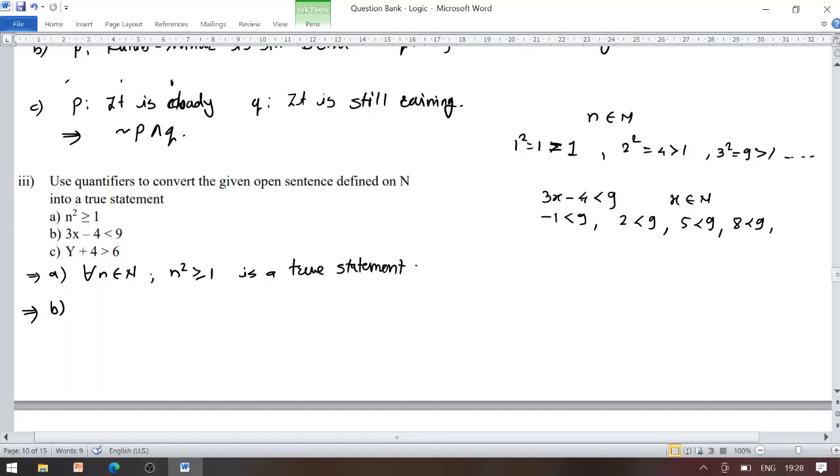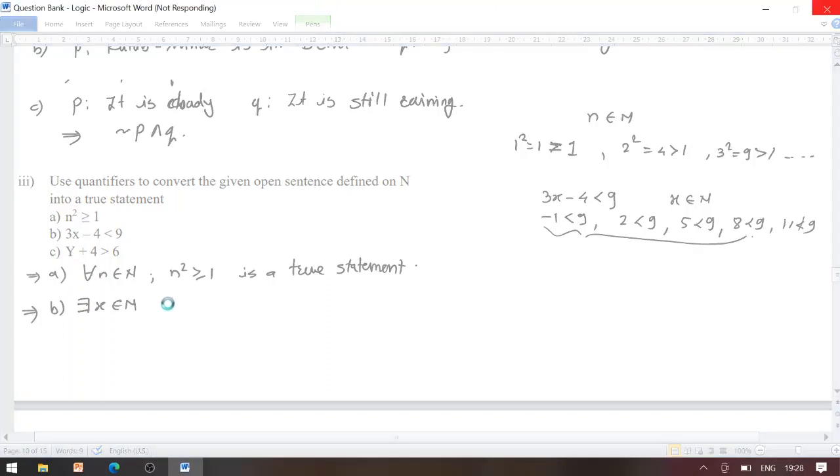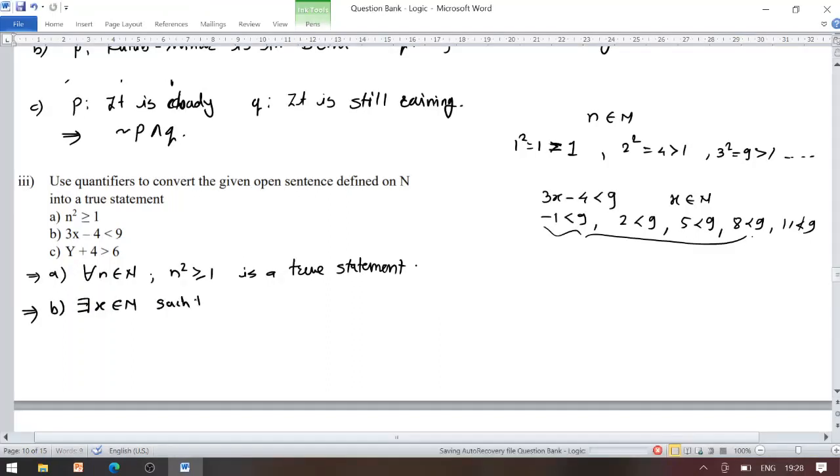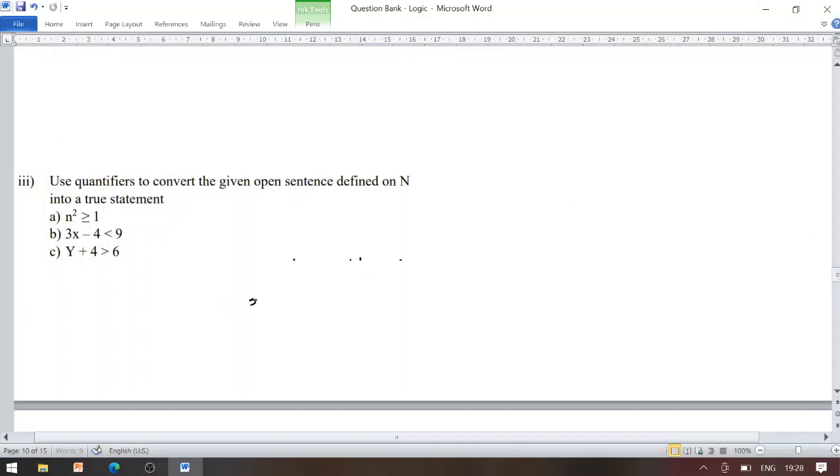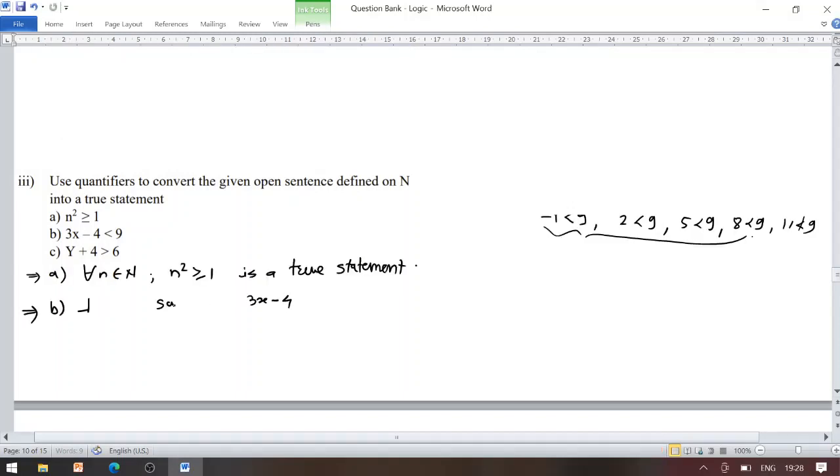3 fours are 12 minus 4 becomes 8, strictly less than 9. 3 fives are 15 minus 4 becomes 11. Now 11 is not less than 9. So it should be satisfied for few x's belonging to the set of natural numbers. So we might use there exists x belonging to the set of natural numbers such that thrice x minus 4 is strictly less than 9. Now look at the third sub question.